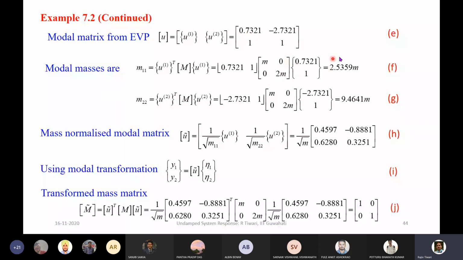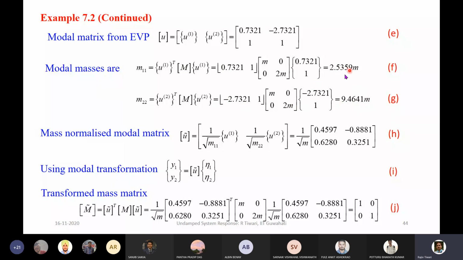If we multiply, we get some value. That we call the modal mass. Similarly, if we take the second column and multiply with the mass matrix and pre-multiply by the transpose of that, we will get another modal mass.